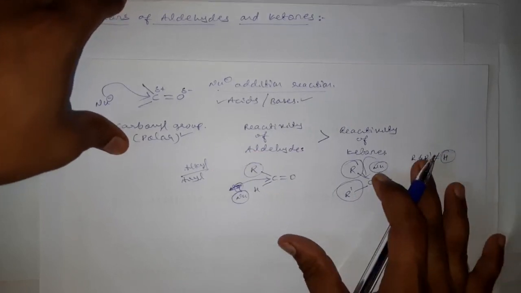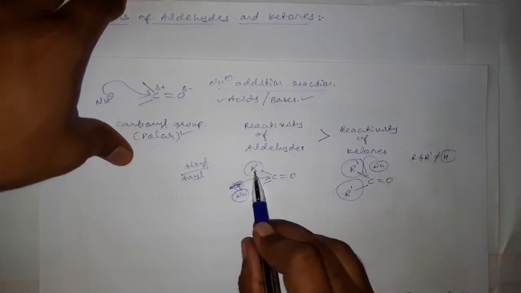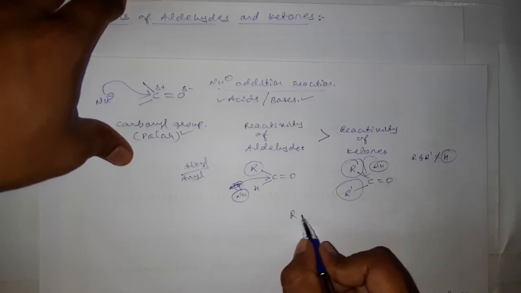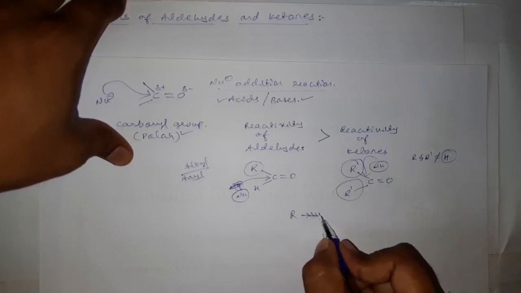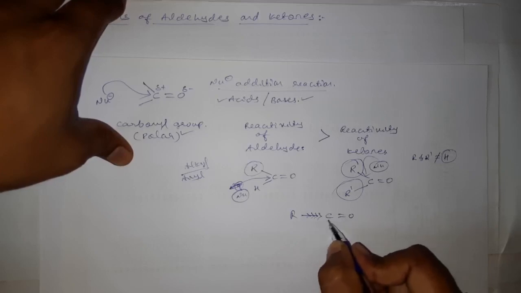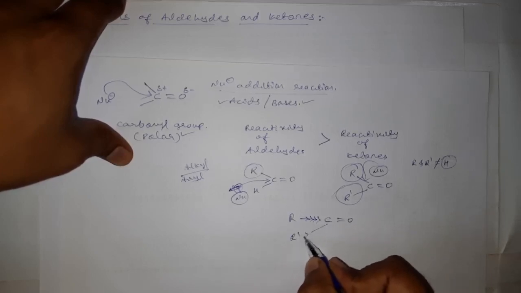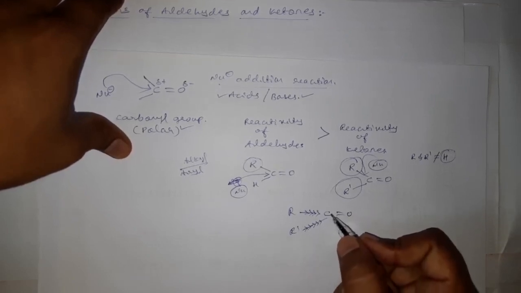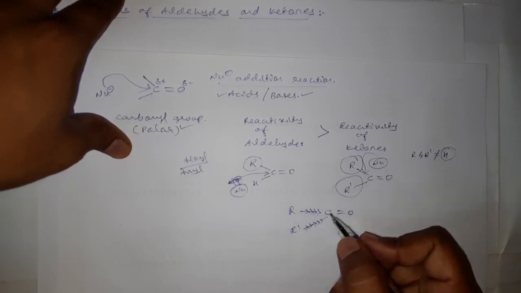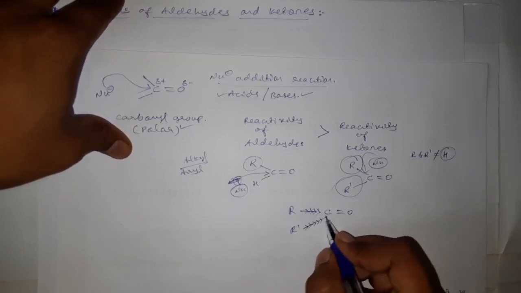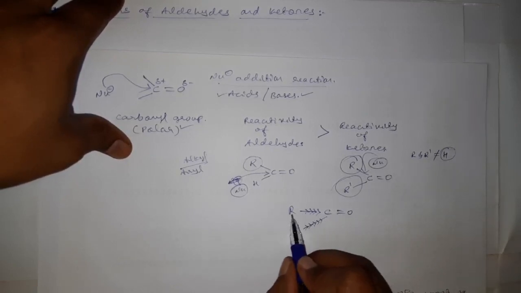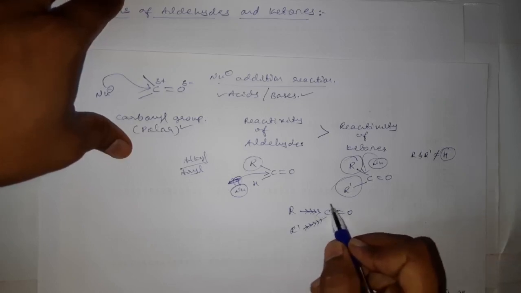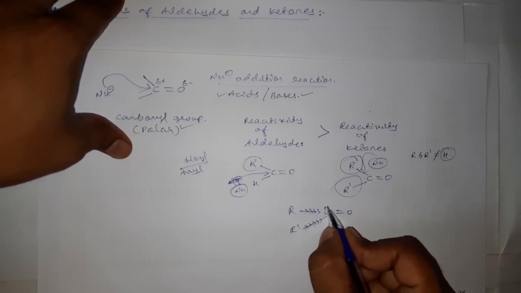And the other reason is that these substituents R or R dash are always electron donating. They will donate electrons towards this carbonyl carbon, and the electron density around the carbonyl carbon now increases.